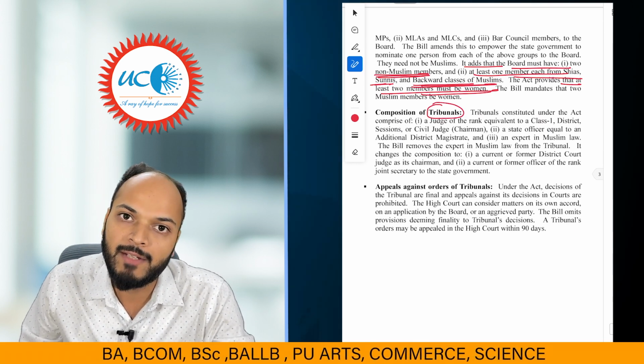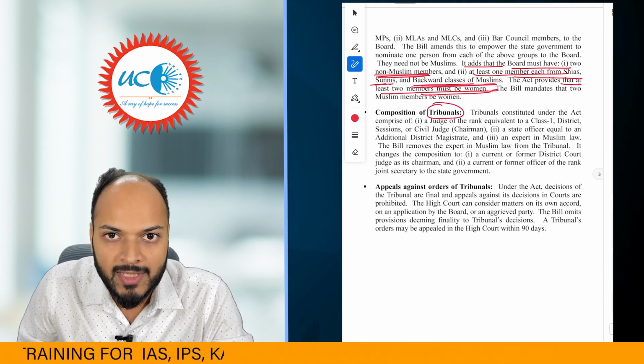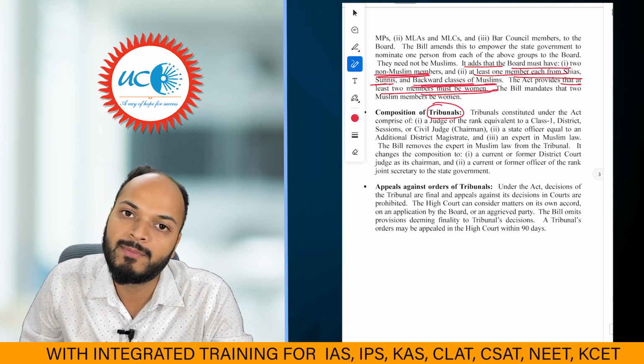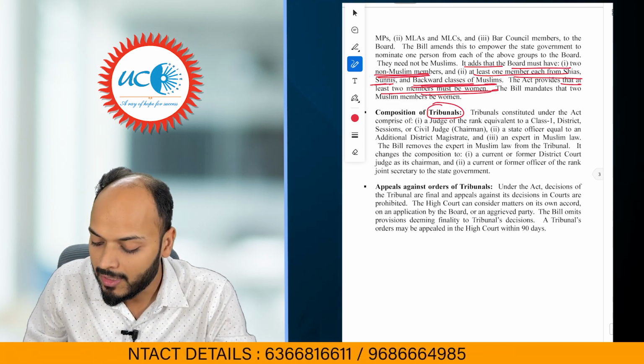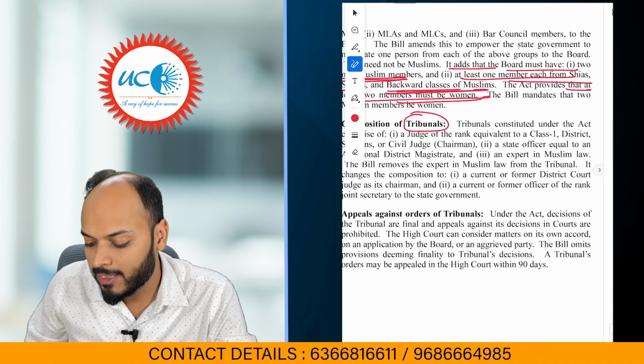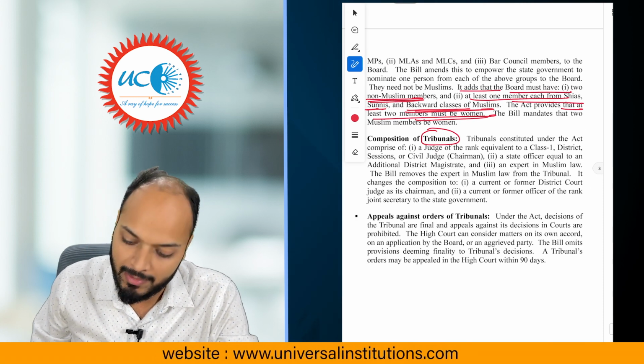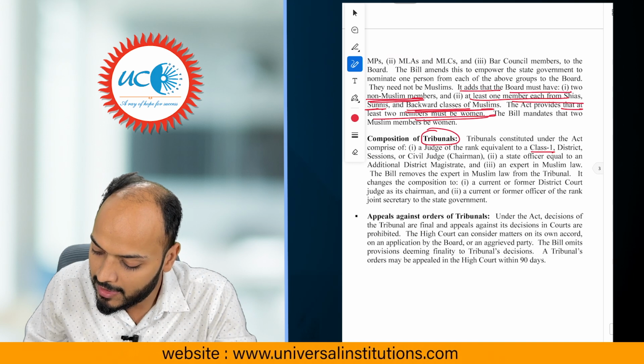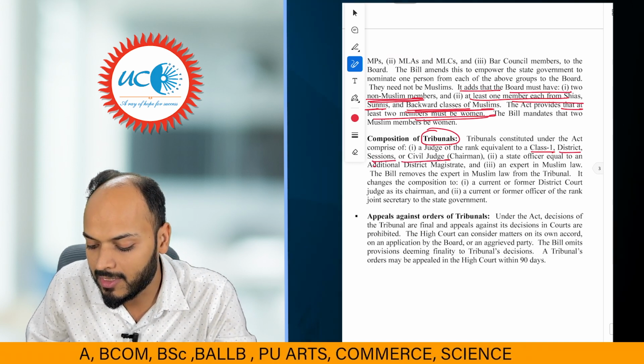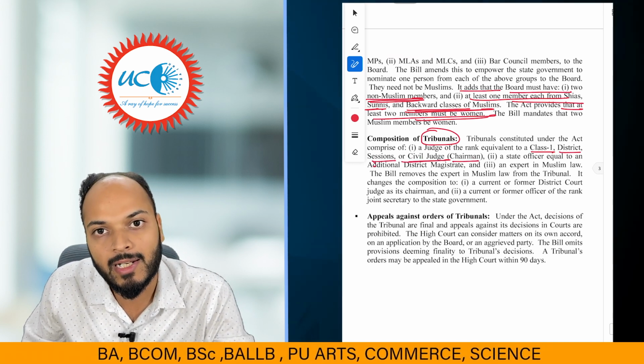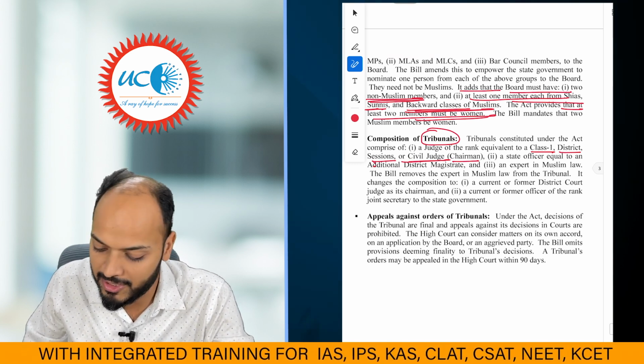So the Act of 1995 says that if a dispute emerges related to Waqf property, the dispute will be resolved by a Waqf tribunal. The Waqf tribunal, as per the Act of 1995, consists of 3 members. One is a class 1 district or session judge or civil judge, right? So a class 1 judicial officer will be the chairperson.